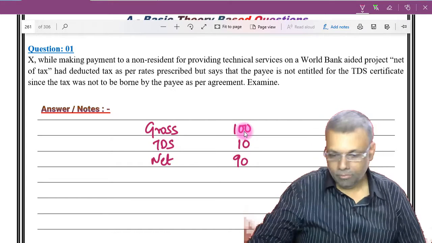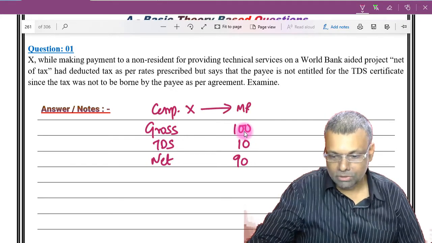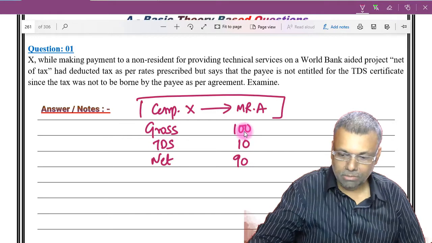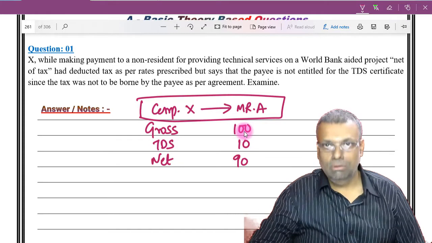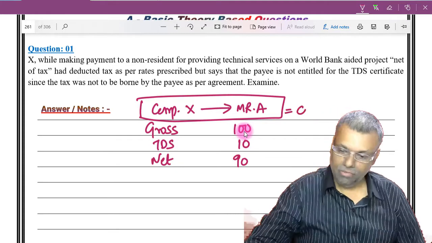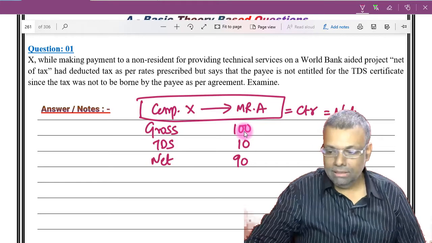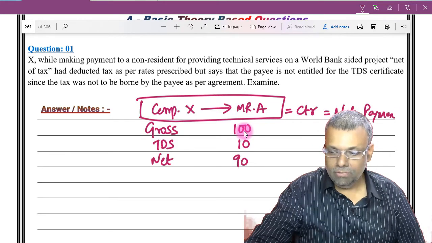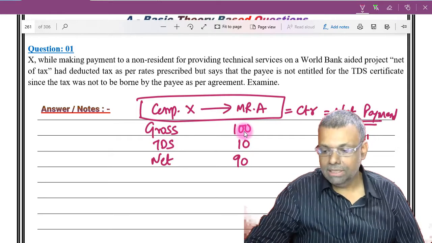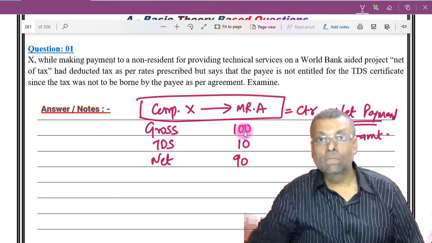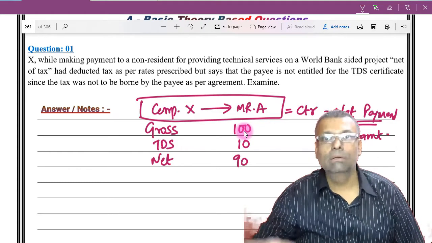Now, supposing a company X has to pay Mr. A a particular amount of money, they can enter into a contract such that you will get a net payment of X amount. Say, for example, the net payment is X amount. Now what is this? These are contractual terms, contractual terms between the payer and the payee.